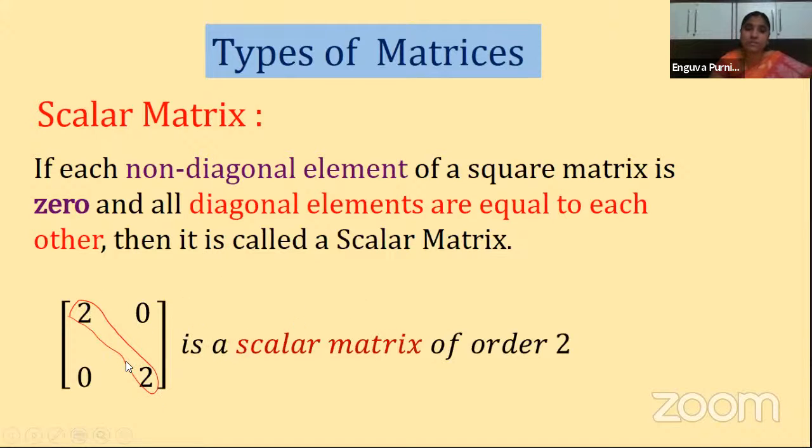And one more condition: the diagonal elements must be equal, whatever they are, whatever the number. They can be expressions, they can be alphabets, they can be numbers, anything. But they must be equal. Clear? They must be equal. Now this is a scalar matrix.